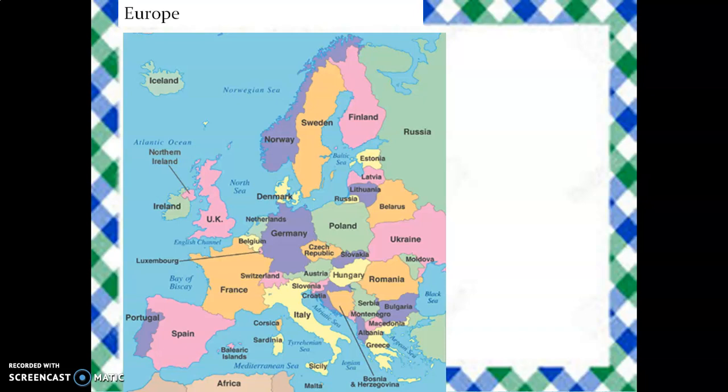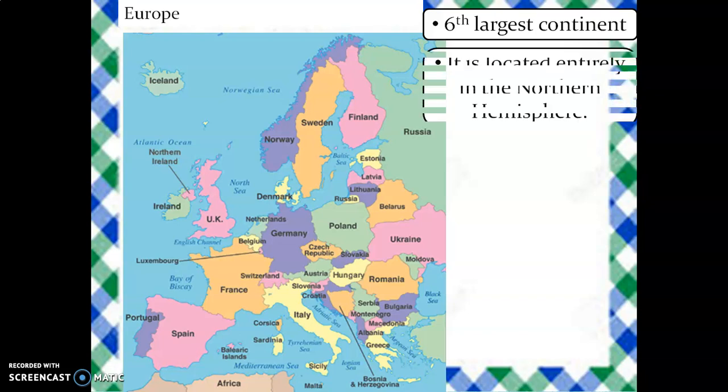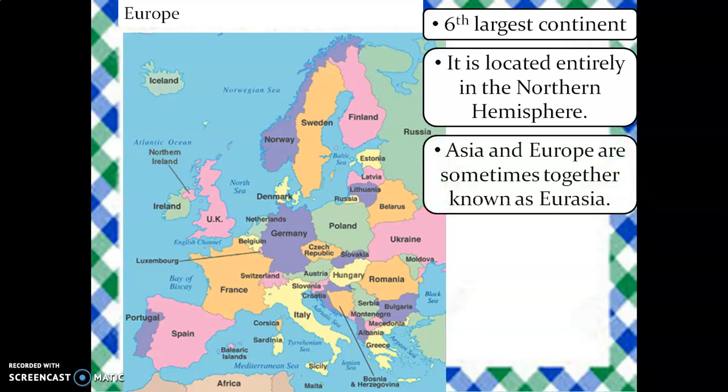Now, the sixth largest continent is the continent Europe. It is also the neighboring continent of the continent Asia. It lies entirely in the northern hemisphere. Asia and Europe are sometimes together known as Eurasia. It also has some of the most advanced countries in the world. Even though this continent is so small in size, it has many advanced countries.